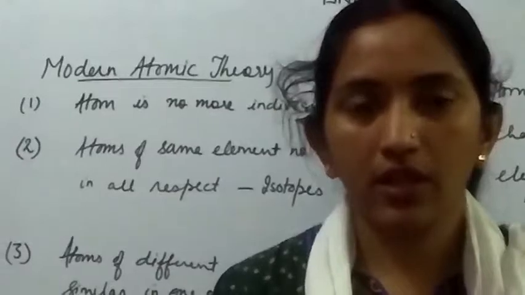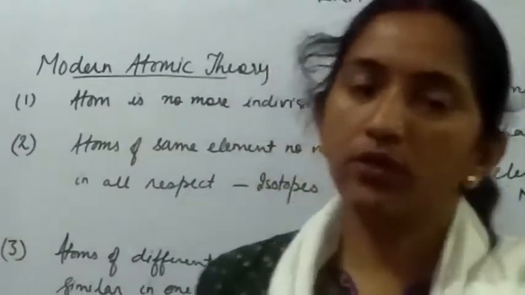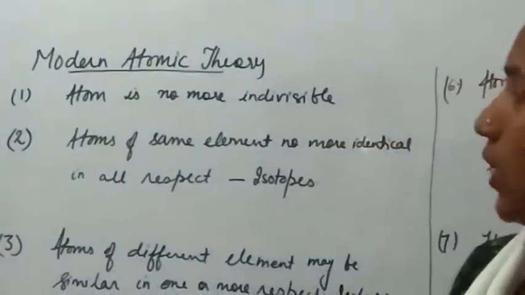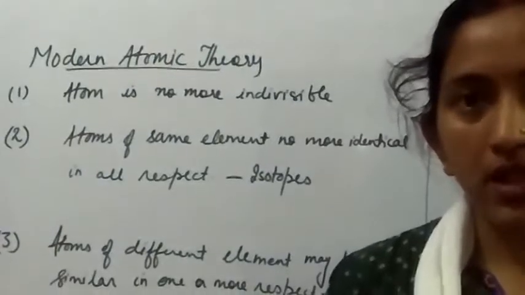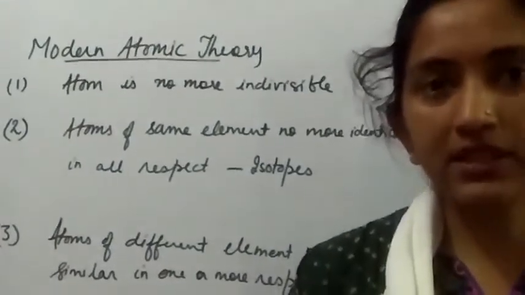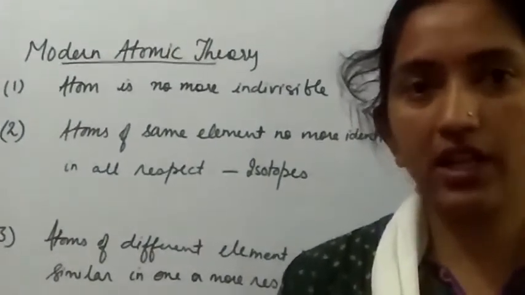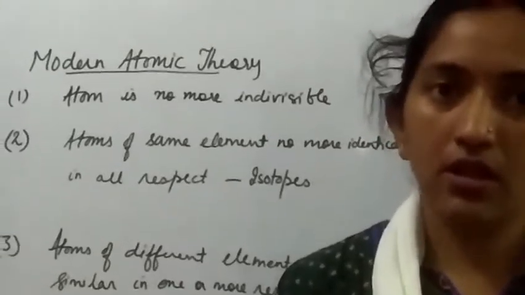Now, on the basis of this, Dalton's atomic theory is being modified and it is now named modern atomic theory. The first point is that the atom is no more indivisible. Now we know that the atom consists of constituent particles, which are electrons, protons and neutrons.